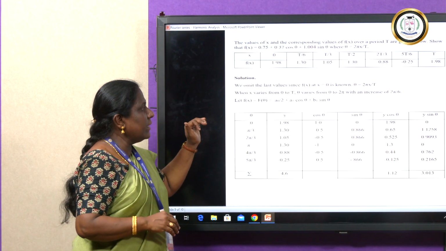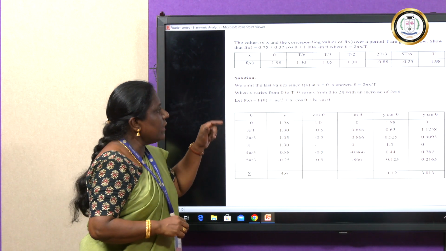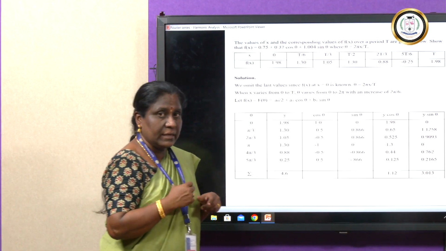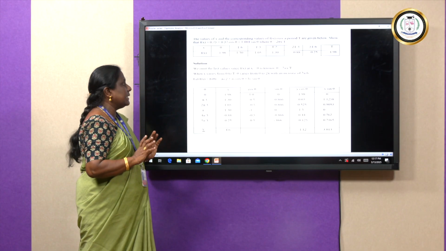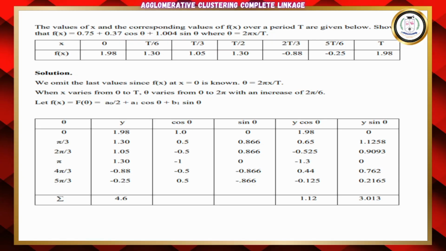Here he has given f of x at x equal to 0, where we have one condition called theta equal to 2 pi x by t. So, I have to put each x value there to find out what theta is. The first x value is 0. I am going to put it in the relation theta equal to 2 pi into 0. That means theta is also 0.